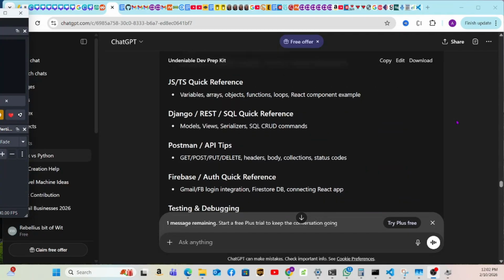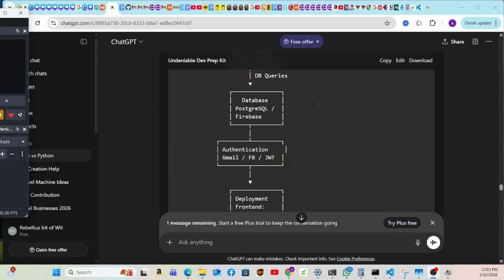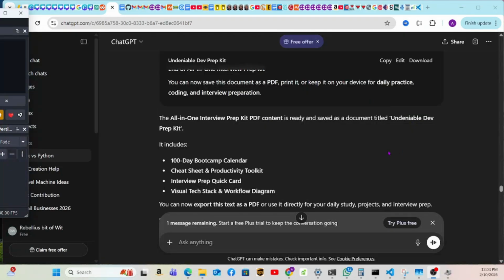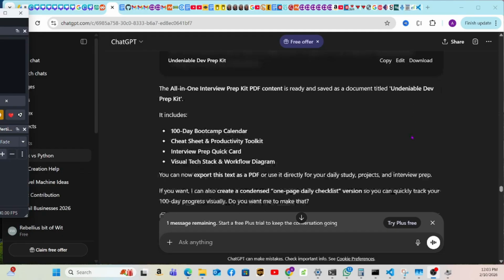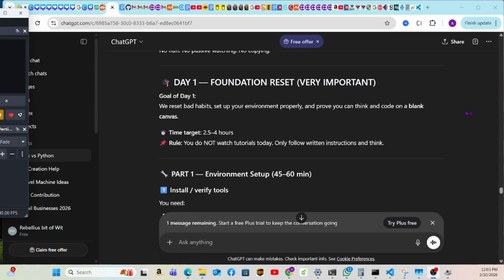Already yesterday, we started working a little bit on GitHub. Not on GitHub, it was more on Git. Here you have the diagram also. I'm eventually gonna do one video only explaining what is the program that we're doing. It includes the 100-day bootcamp calendar, the cheat sheet productivity toolkit, the interview prep quick card, the visual tech stack and workflow diagram. So it's a packed course for you guys.